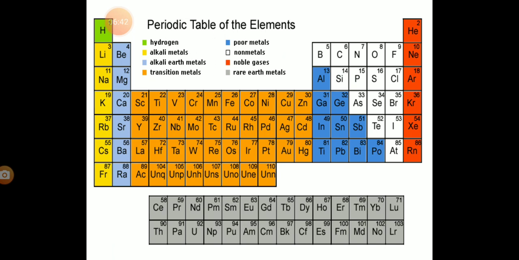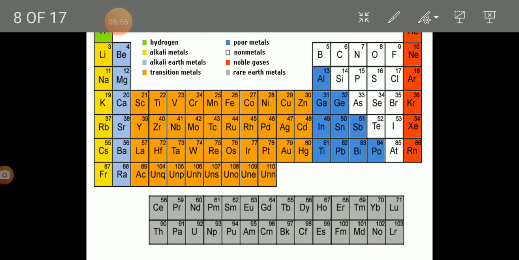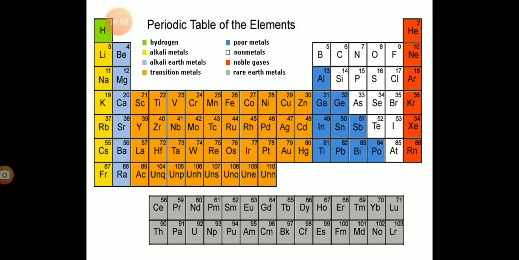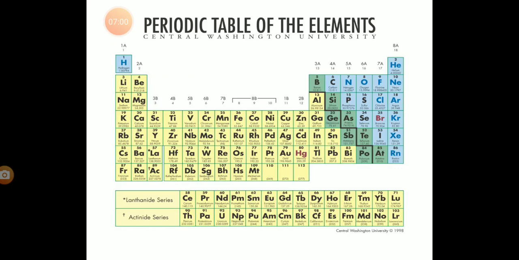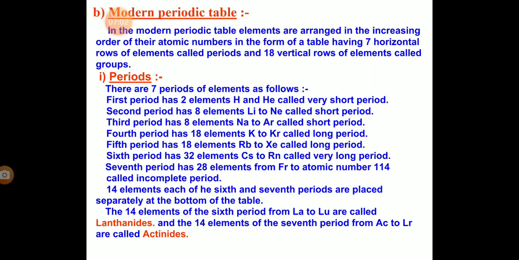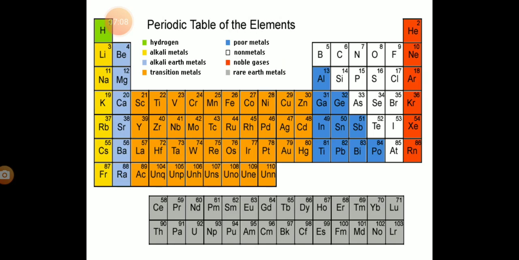See, hydrogen to helium, lithium to neon, sodium to argon, potassium to krypton, rubidium to xenon, cesium to radon, francium to UNM. So these are the seven horizontal rows. They are called periods, and there are 18 vertical rows of elements.